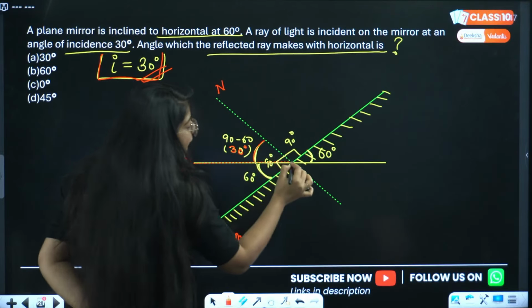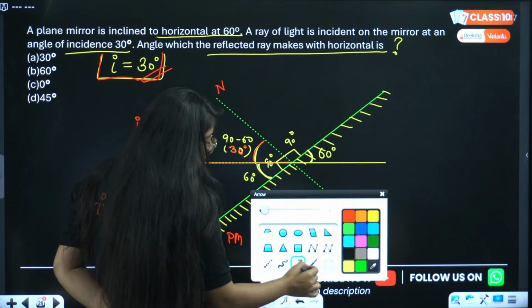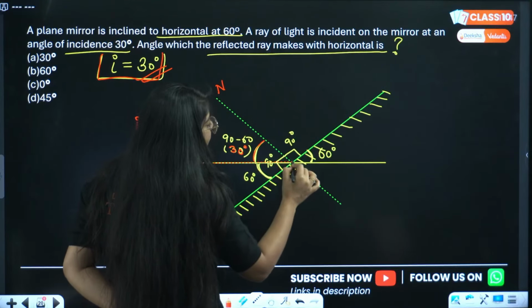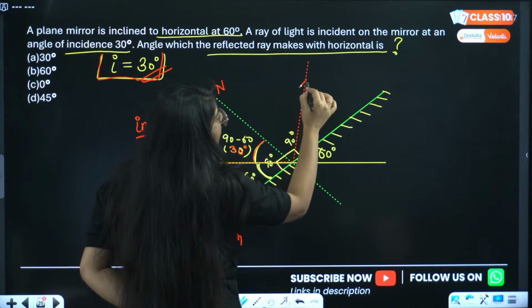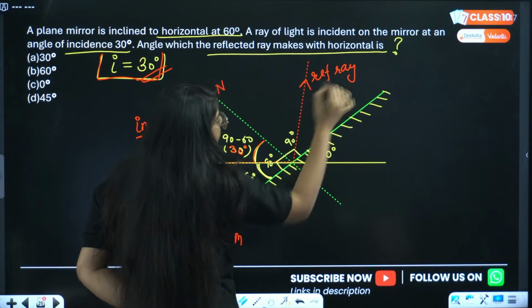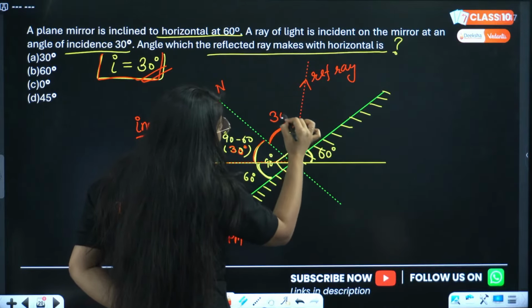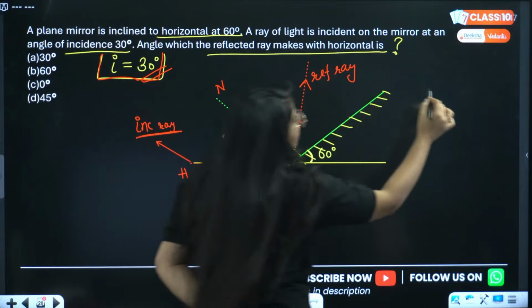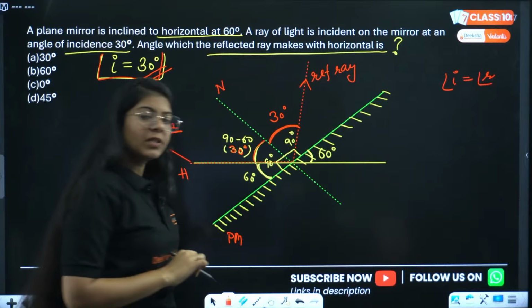So the angle of reflection will also be 30 degrees, something like this. This will be my reflected ray, and the angle the reflected ray makes with the normal is also 30 degrees, because of a very important rule: angle of incidence is equal to angle of reflection, right?